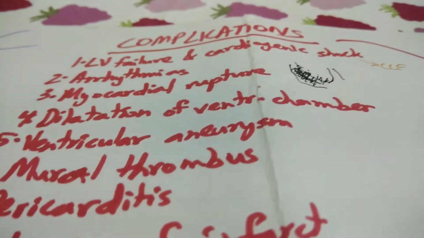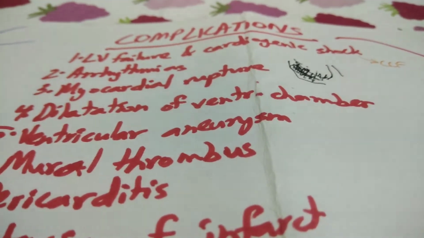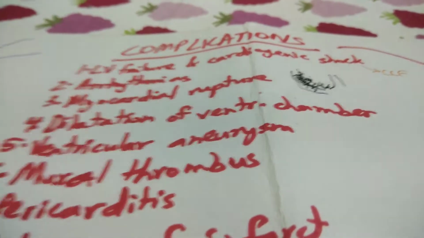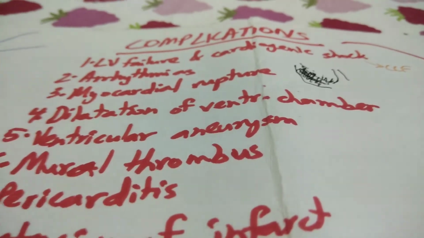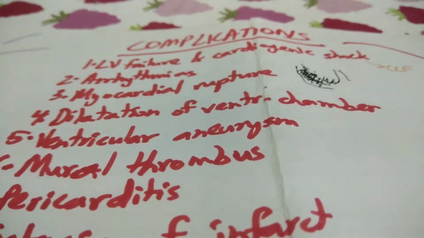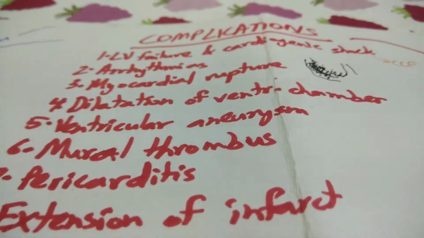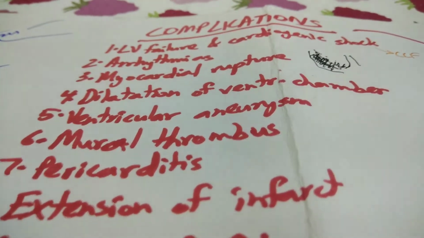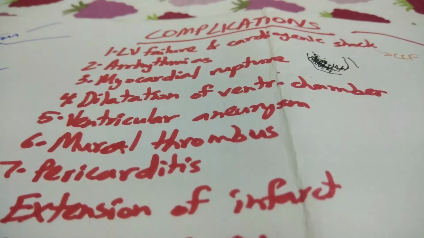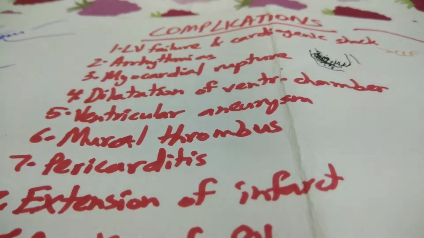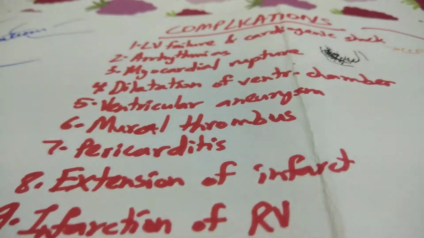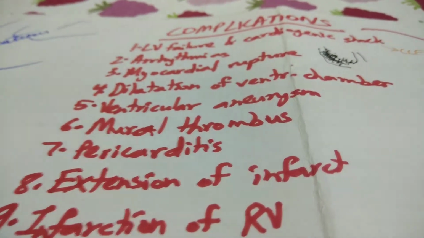Rupture of the septum can lead to an acute VSD, ventricular septal defect, and a left to right shunt. So suddenly oxygenated blood from the left side is flowing into the right side, where there's deoxygenated blood. This is a rare cause. And rupture of the papillary muscle is the least common cause, due to acute severe mitral regurgitation. There's complete incompetence of the mitral valve, with rupturing of the papillary muscles.